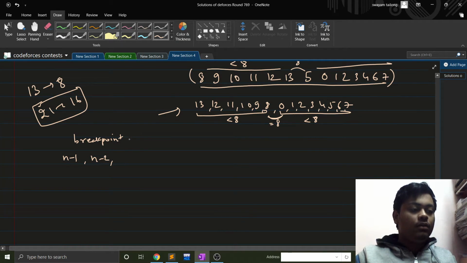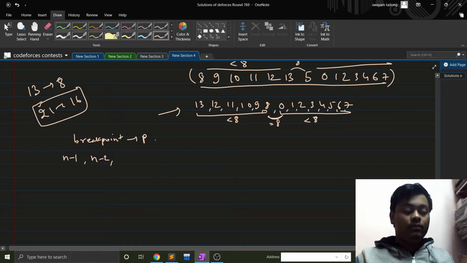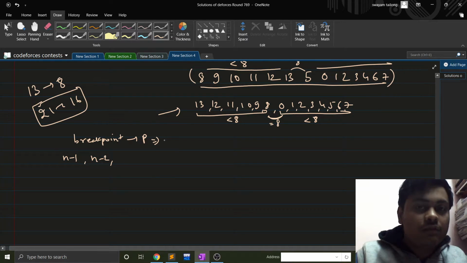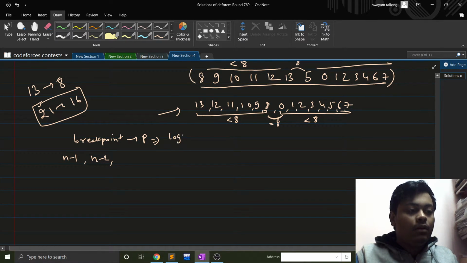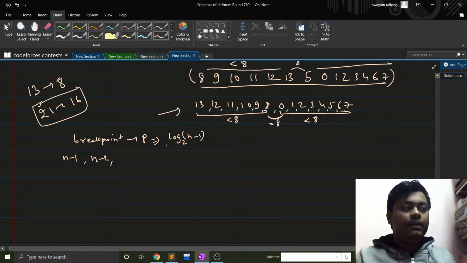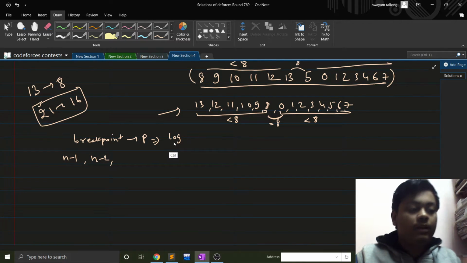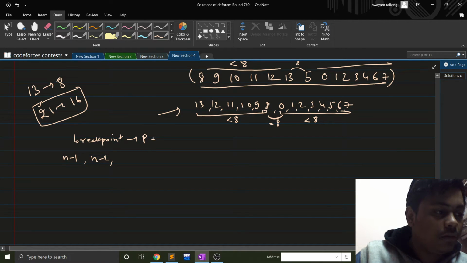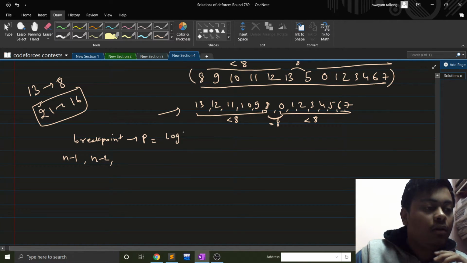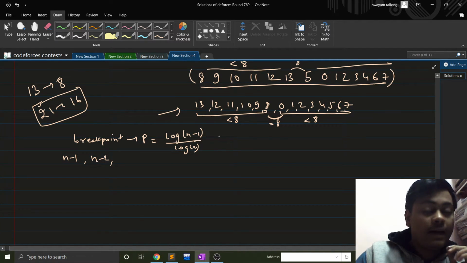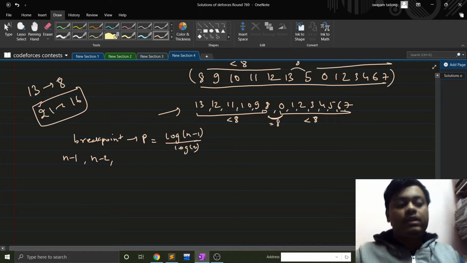Let's suppose that number is p, which will technically be 2 to the power of log base 2 of n minus 1. If you want to calculate this in C++, you will have to do p is equal to log of n minus 1 over log 2, and then this is the number of digits in p, right?